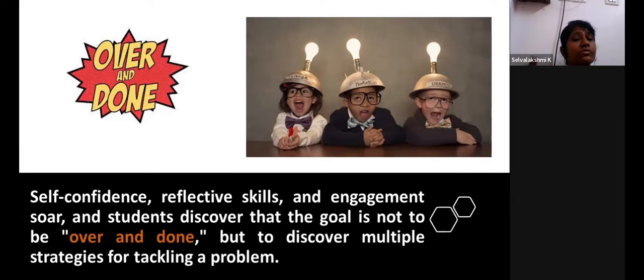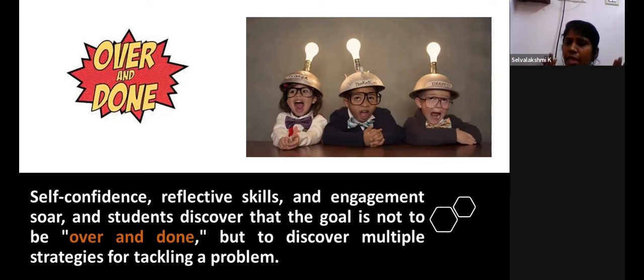And the students finally, what will they discover? They will discover that only finishing the problem is not the goal. The moment we give a problem to the students, what will they think? Immediately, a few students will solve the problem. Ma'am, I've finished, I've done, I've got the answer. I'm not talking about all the students, a few students say that, right?